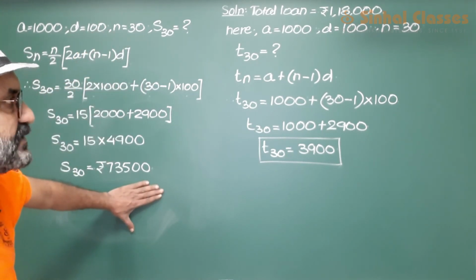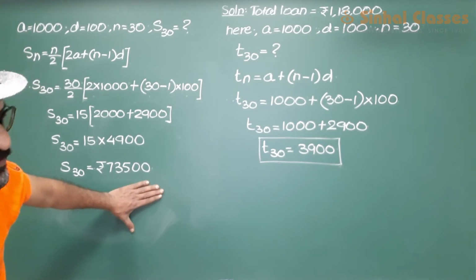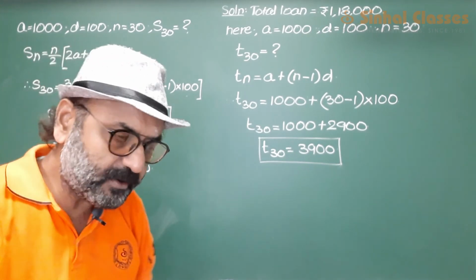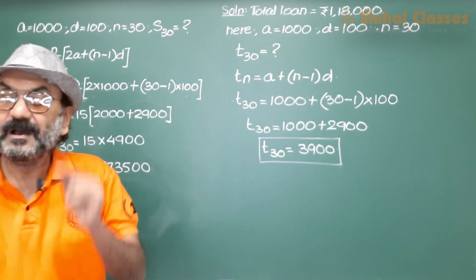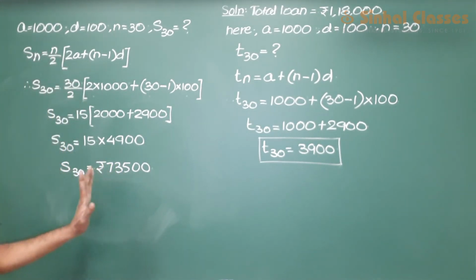amount of 73,500. Now the final question that is asked is, what amount of money from the loan remains after she pays the 30th installment?